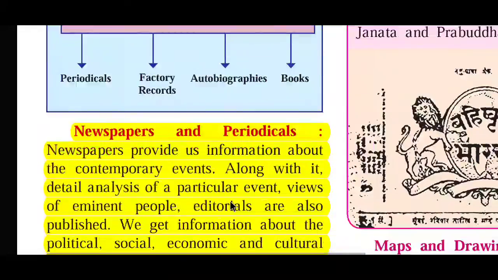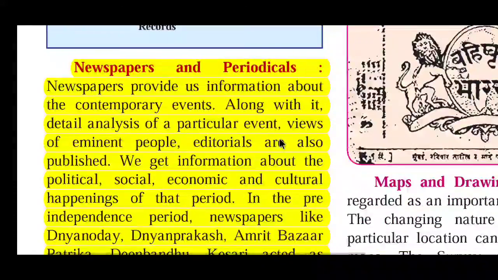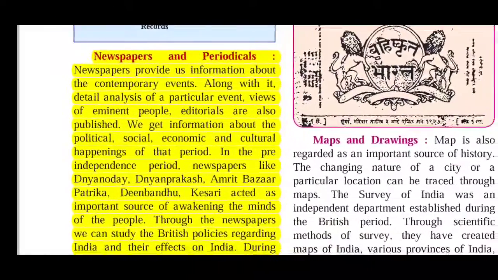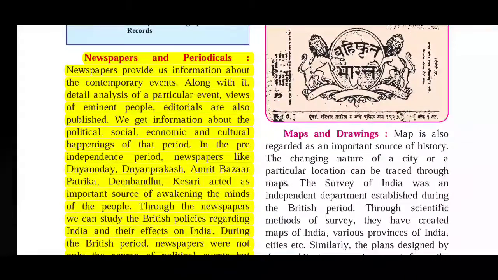See, next, newspapers and periodicals. As I told you, the newspaper is a written source. How? Just see, newspapers provide us information about contemporary events. Along with it, detailed analysis of particular events, views of eminent people, and editorials are also published. We get information about the political, social, economic, and cultural happenings of that period.